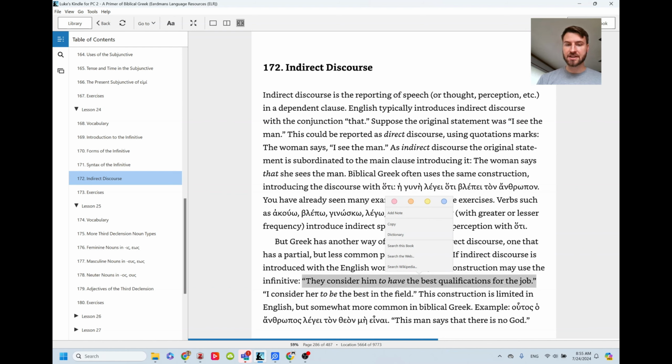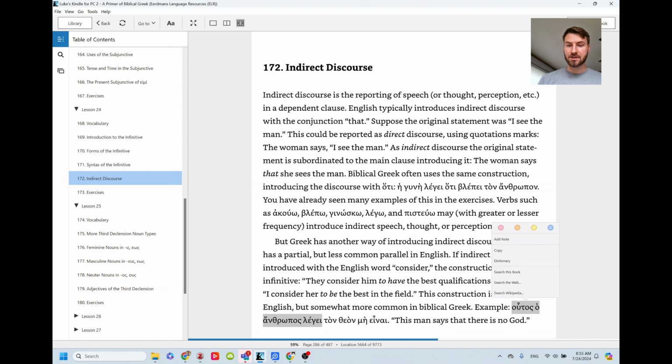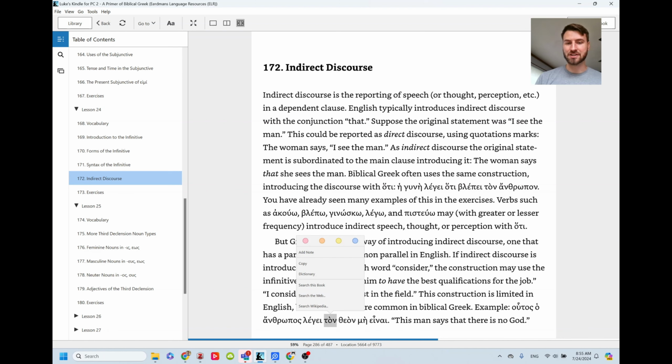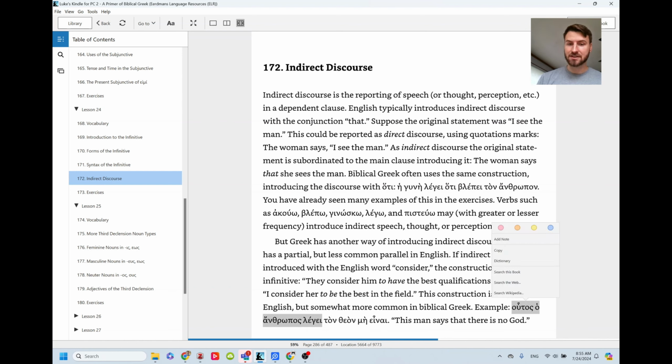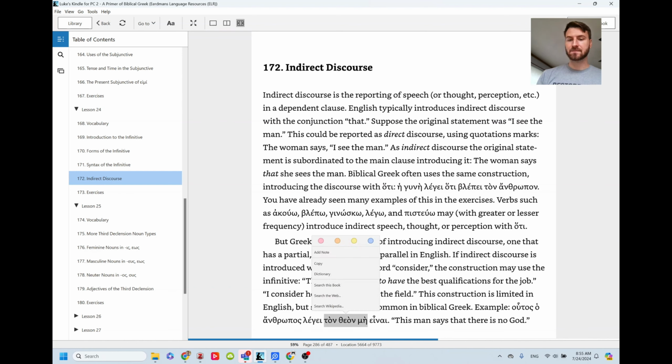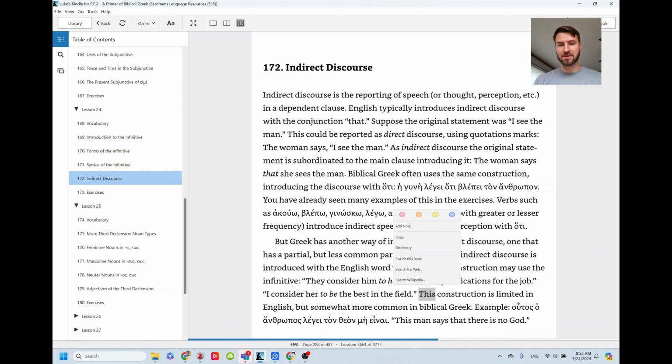But in Greek, it's more common, where you have something like lege and then plus the infinitive. So this man says that there is no God. God not to be. So we would change this. This man says that there is no God. And that sounds better in English than this man says to be no God. Doesn't quite make sense.